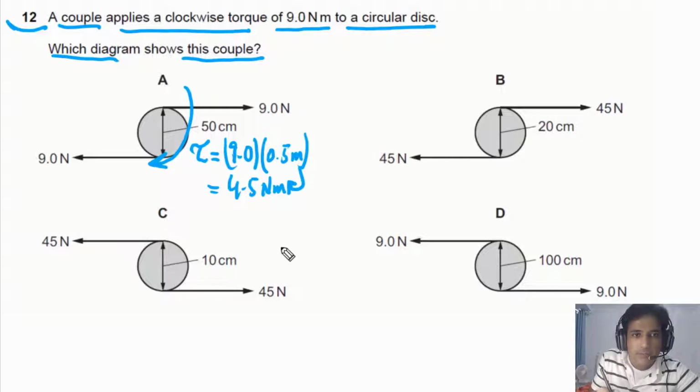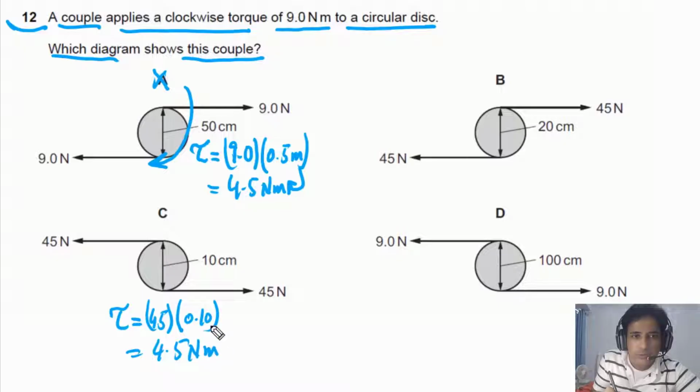But this is not the right option. Torque has to be equal to 9.0, so this is not a possible answer. Now, if we go to option C, we can also calculate torque. Torque here will be equal to 45 newtons times the perpendicular distance between these two forces, that is 0.10 meter. This answer is also 4.5 newton meters. But this torque, and this is the pivot you can imagine, is anti-clockwise. So this is also not the correct answer.